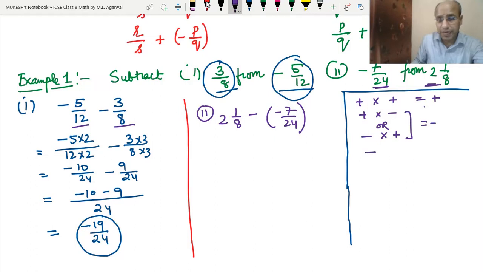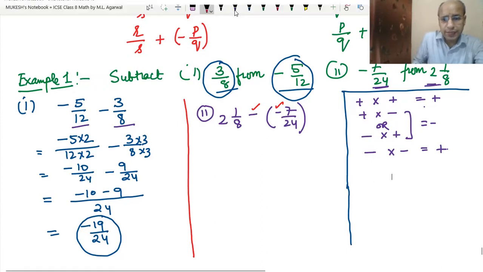If we multiply a negative number with a negative number, the answer is positive. So if there is a negative sign outside the bracket, and here also we have a negative sign, both negative signs will become positive.